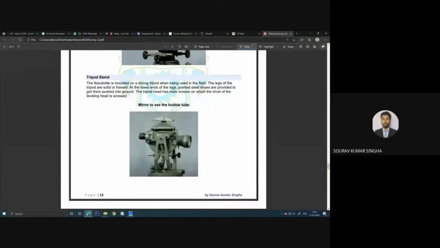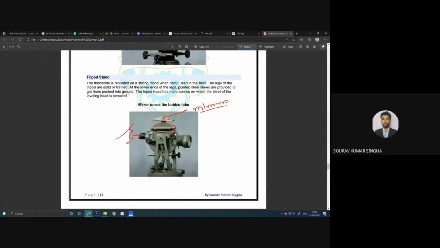And one more thing, remember when you fix this instrument, your eye level should be at this position. Now you remember, when your eye level is at this position, this bubble tube is up higher than your eye level, right? So how could you see this bubble tube? That is why this mirror is provided. You can see this mirror is provided. We can rotate the mirror.